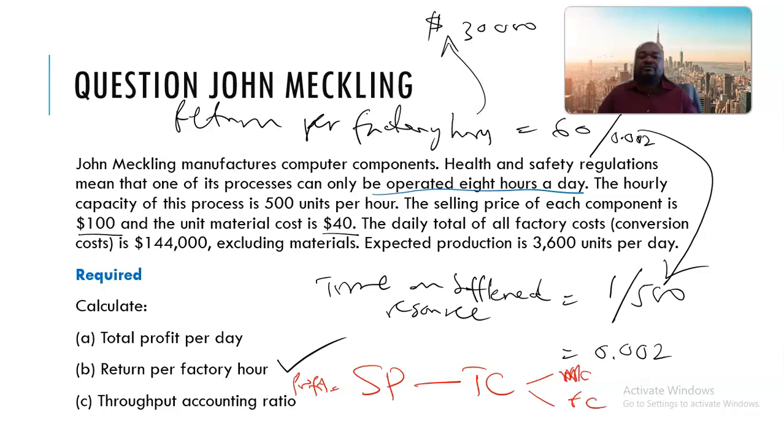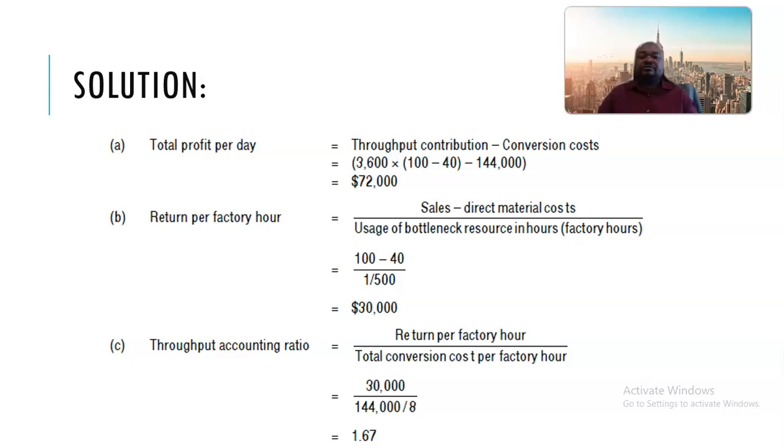A combination of material cost and factory cost. All right, good. So as you can see here, we are saying the throughput contribution itself.